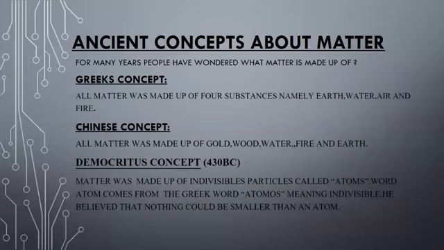Before studying the actual smallest unit of matter, look at the history of the concepts about matter. So we have in this slide ancient concepts about matter. For many years, people have wondered what matter is made up of. So the first concept is about Greeks. The ancient Greek philosophers believed all matter was made up of four substances, namely earth, water, air, and fire.